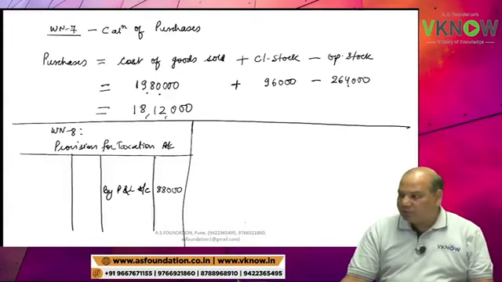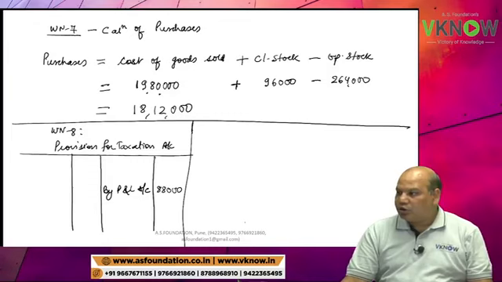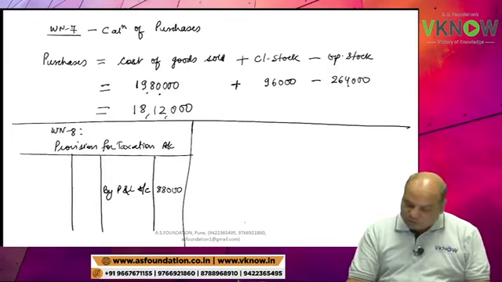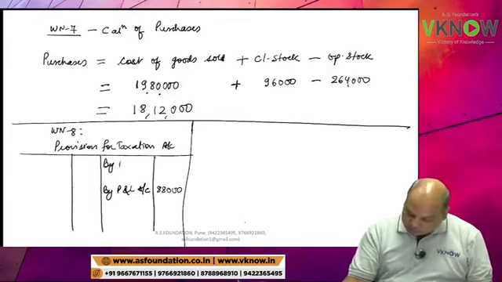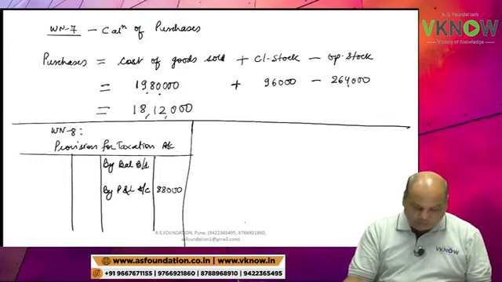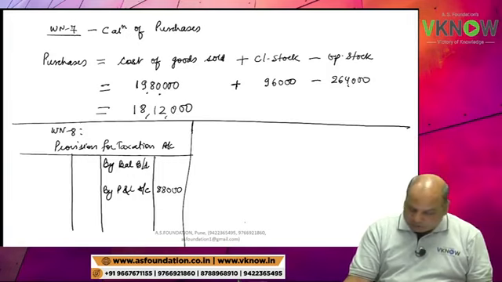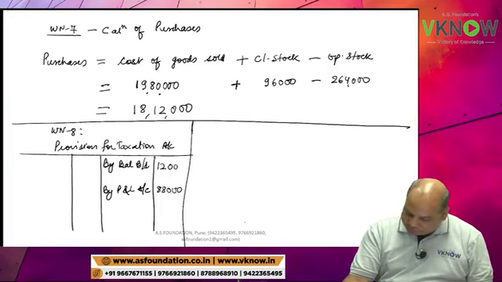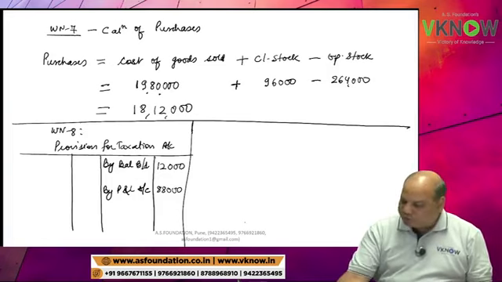Income tax payable. Working note 8. By balance brought down, income tax payable 12,000. Provision for tax and income tax payable are the same.